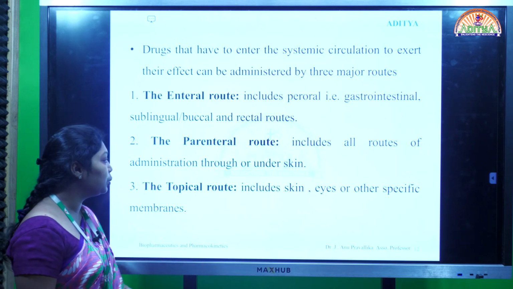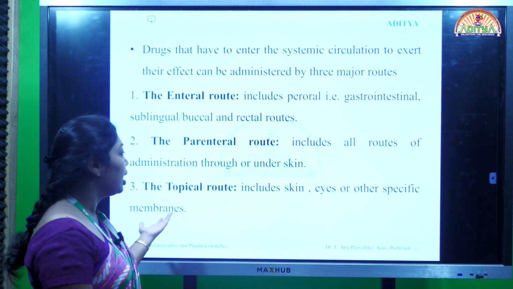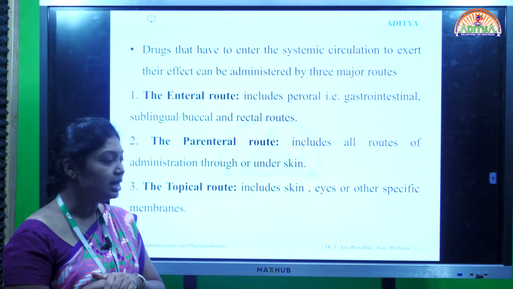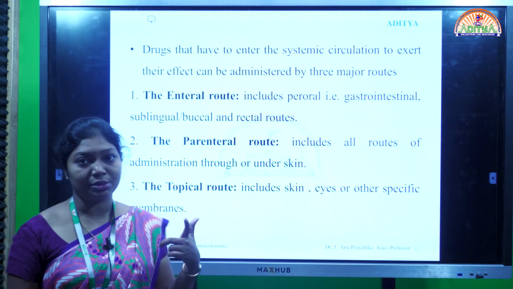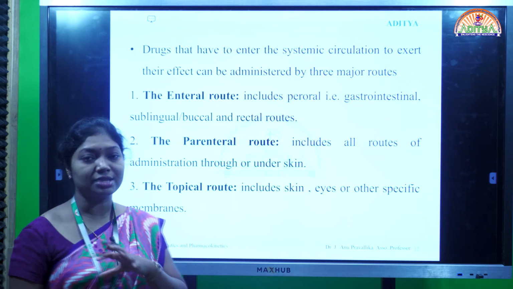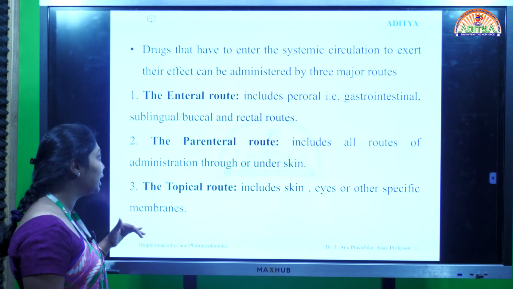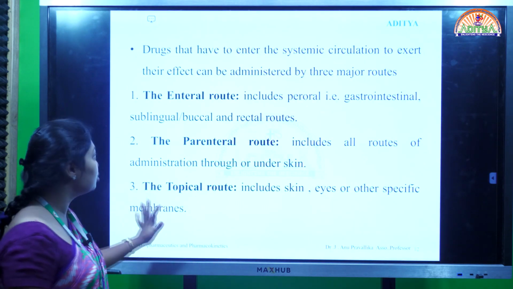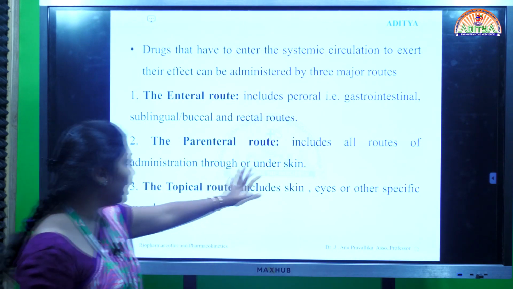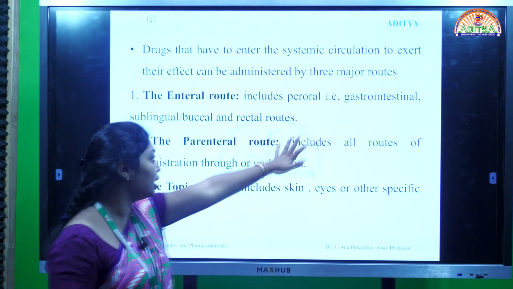Coming to the topical route, it includes skin, eyes and other specific membranes. Everyone knows what we mean by topical routes, nothing but on the surface of the skin: intranasal route, intraocular route, transdermal route, topical route. These all come under the topical route. The majority of drugs are administered through these routes. Among all three types of routes, most drugs are administered through the gastrointestinal route.